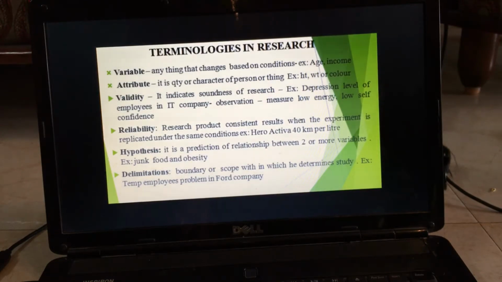Next is delimitation. What is delimitation? I should know my limitations when doing the research. If I am making a study about a particular topic, I should constrain myself to that topic and not go beyond that limit. For example, I am studying the temporary employee problems of employees working in Ford company. I should study only the temporary employees, and I should not bother about permanent employees. So this is what we'll be using.